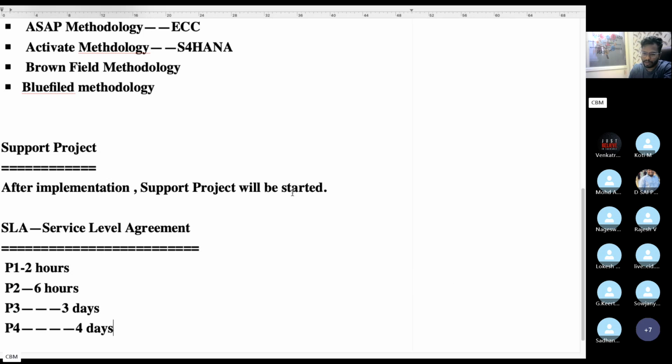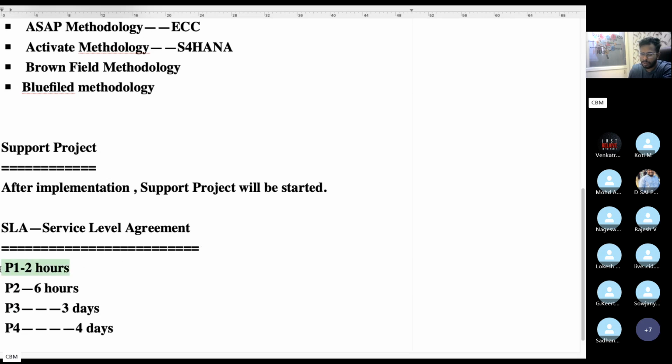Based upon the priority and severity, we need to solve the issues. He will raise the ticket in the ServiceNow tool or some other ticketing tools, like ServiceNow, Solution Manager, BMC Remedy. Every company has some ticketing tools.